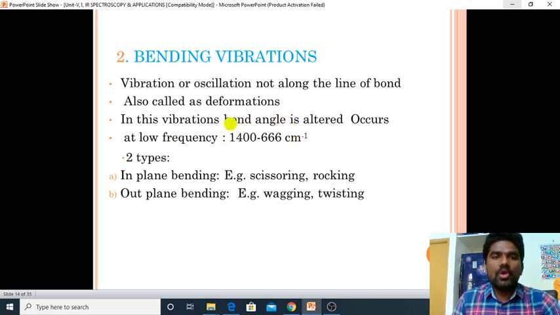It's a low frequency and low energetic vibration. These bending vibrations are two types, one is in-plane bending and another one is out-of-plane bending.